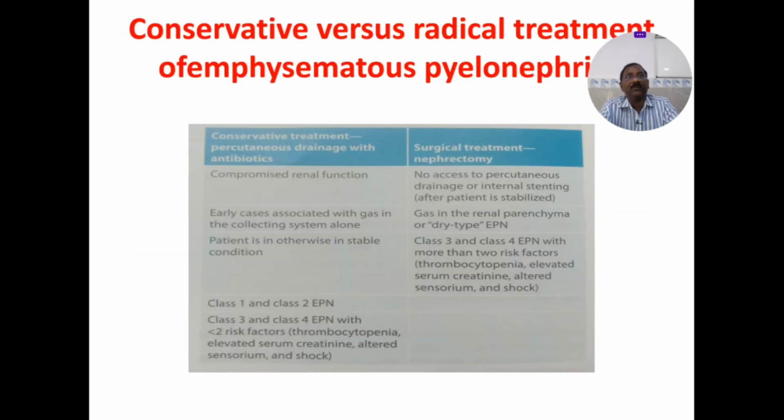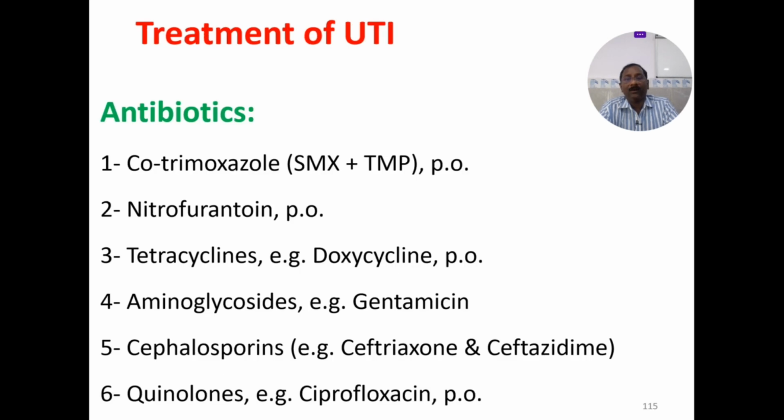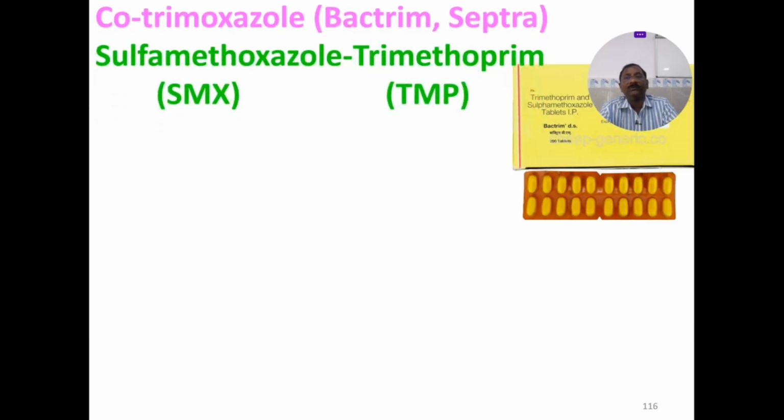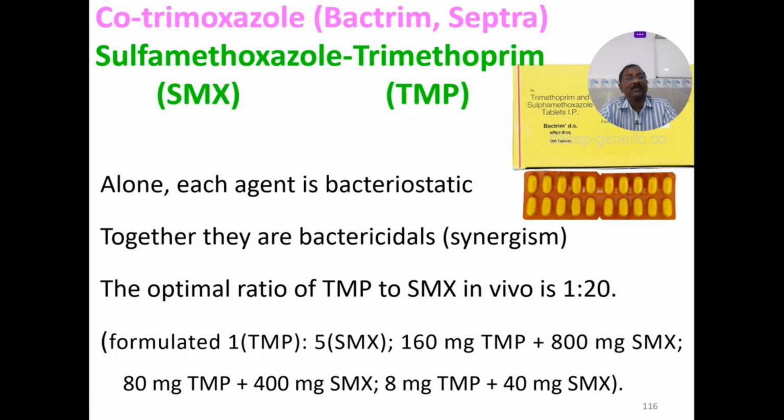So these are all the treatments of UTIs: conservative versus radical treatment. All the antibiotics I already told you. So something about these drugs: your Bactrim or the Septran. Alone, each agent is bacteriostatic. Together they are bactericidal, so there is synergism. Trimethoprim and sulfamethoxazole individually are bacteriostatic, but synergistically they are bactericidal. The optimal ratio of trimethoprim to sulfamethoxazole is 1:20.